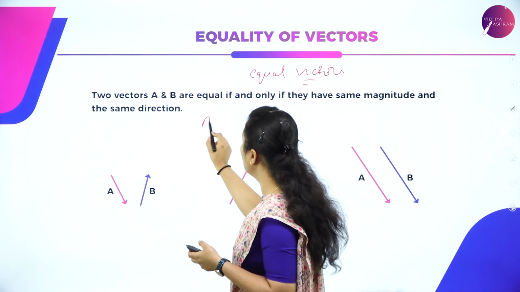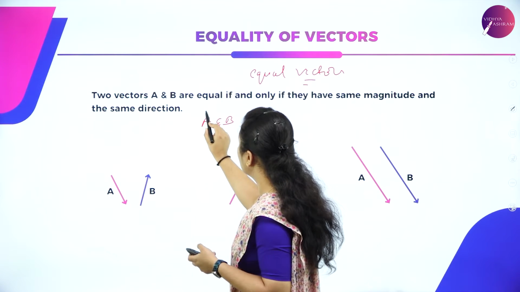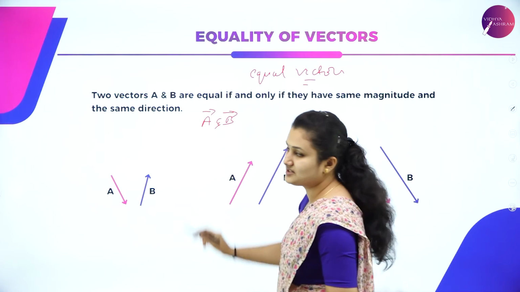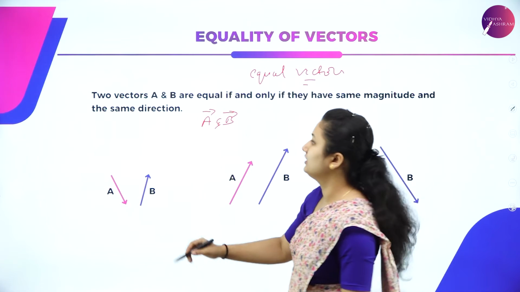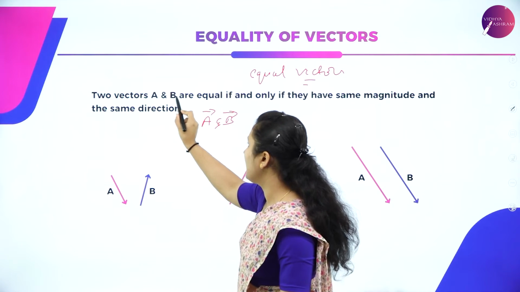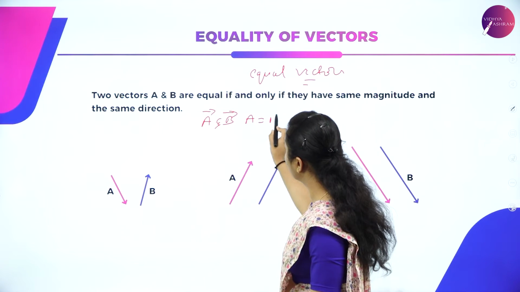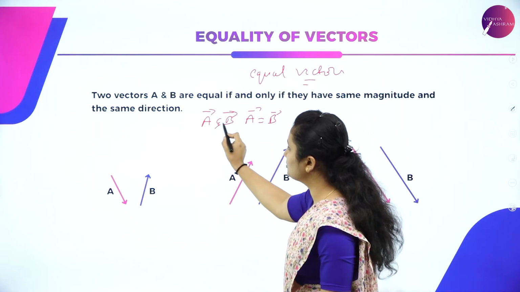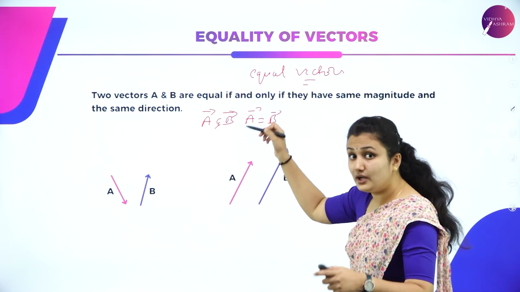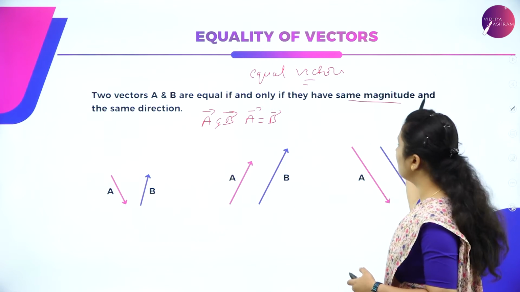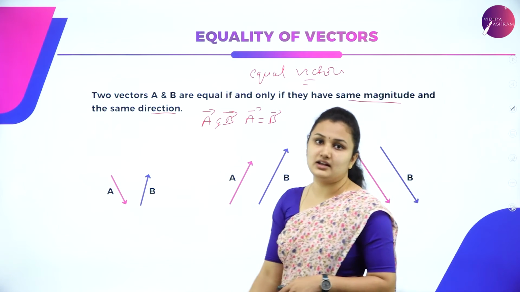Suppose you have two vectors A and B, represented by an arrow above the head. When two vectors A and B are equal, A is equal to B, they are equal if and only if they have same magnitude and same direction.